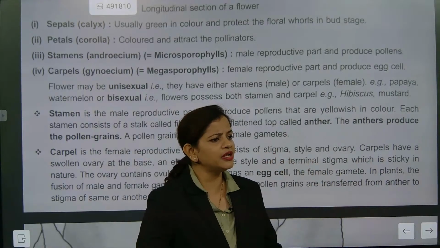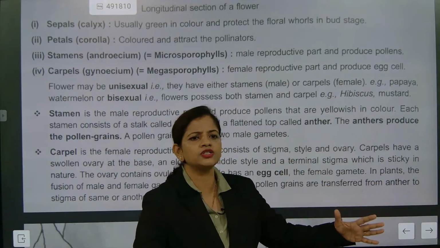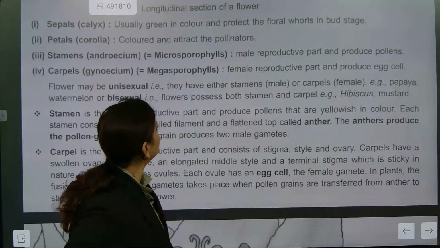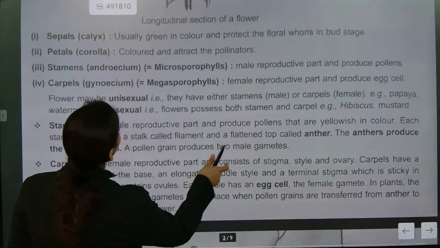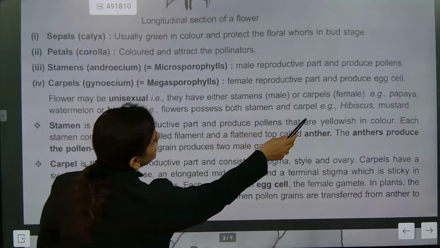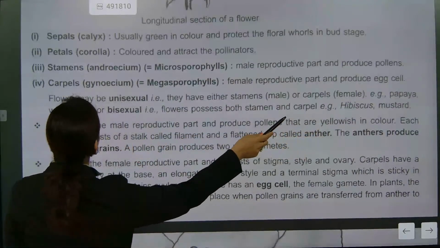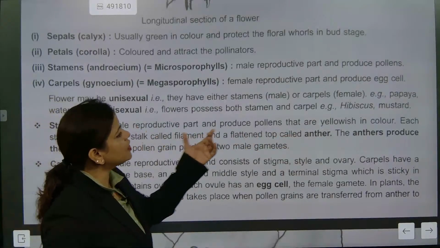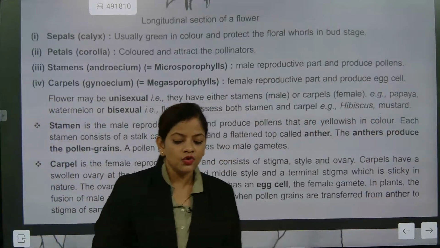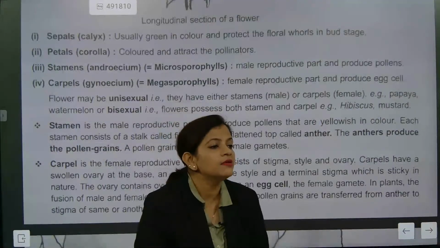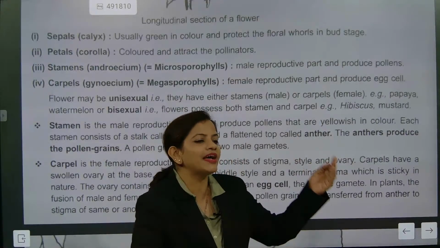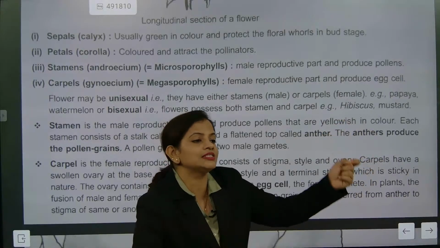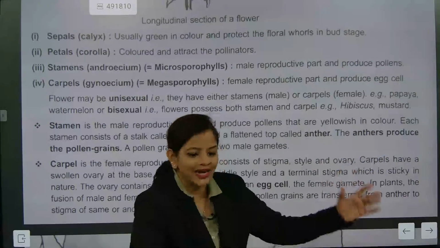But some plants have only unisexual flowers. Can you tell me the names of unisexual flowers? Just now we understood watermelon and papaya. Watermelon and papaya are unisexual. One example given is papaya and watermelon. Bisexual: hibiscus and mustard. Only at that time the answer was not coming as mustard, because mustard is bisexual, having both male and female reproductive parts in the same flower. Understood? So that's what it is called.